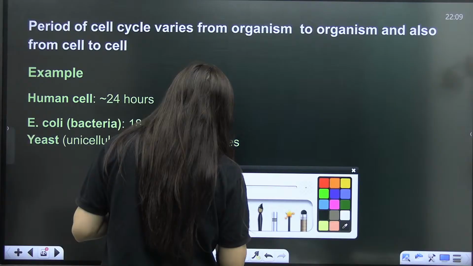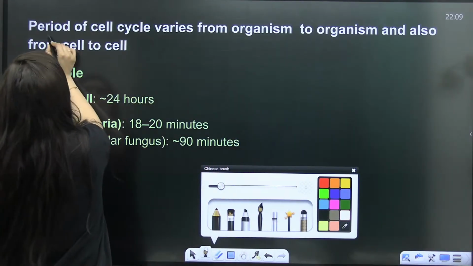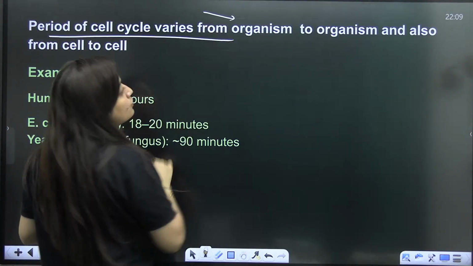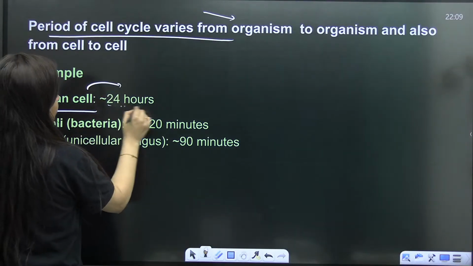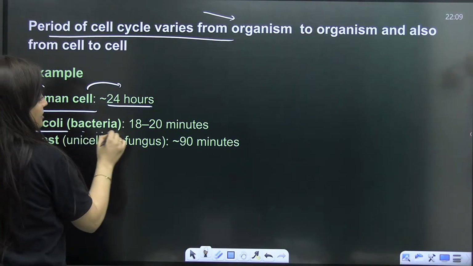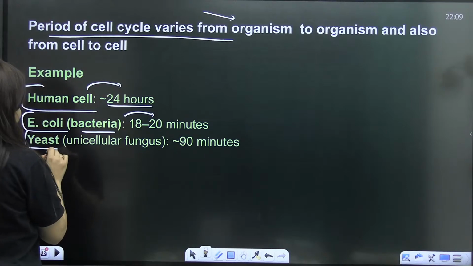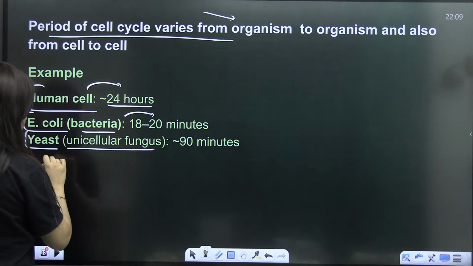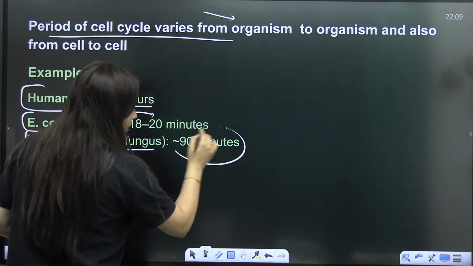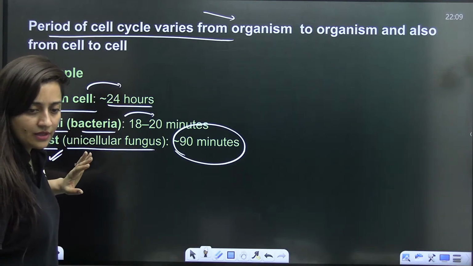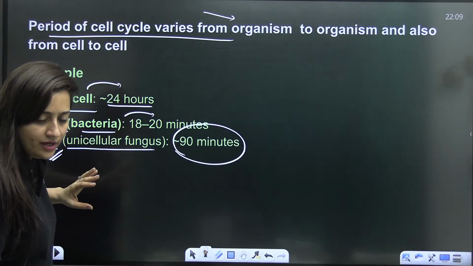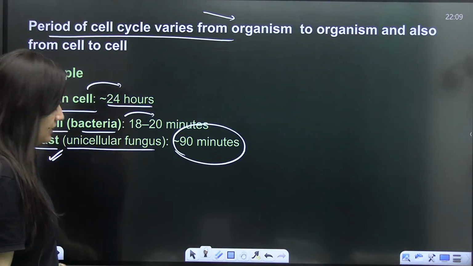And here you can again observe that the period of the cell cycle varies from organism to organism. For humans, it is 24 hours. For E. coli, which is a bacterium, 18 to 20 minutes. And yeast, which is a unicellular fungus, Saccharomyces, approximately 90 minutes. So it varies, as I said.